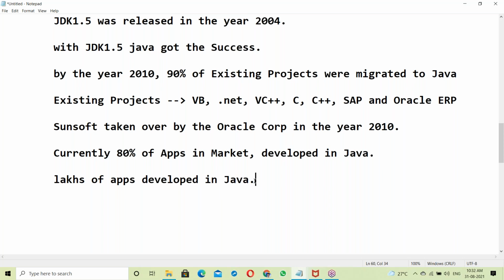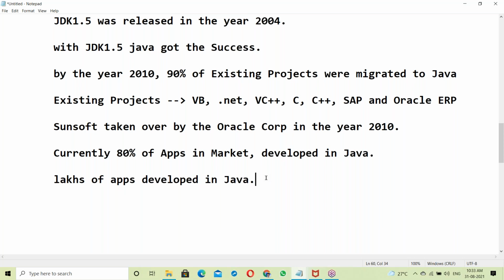Support is needed. New project development is secondary, but who will maintain the existing projects? Java resources. Lakhs of applications means millions of resources are required for Java to maintain all these applications. That's the reason Java has become an evergreen field.